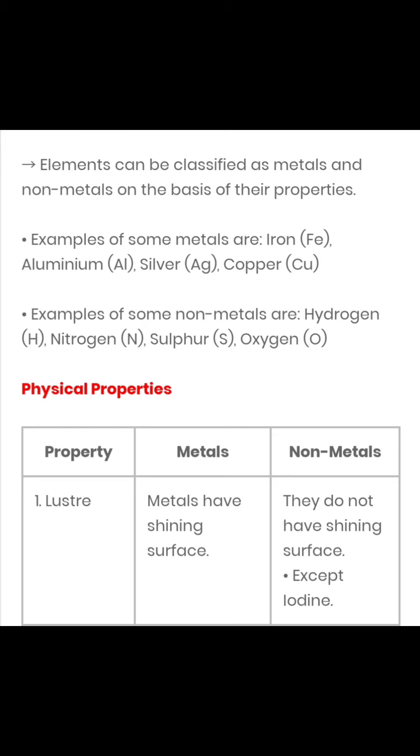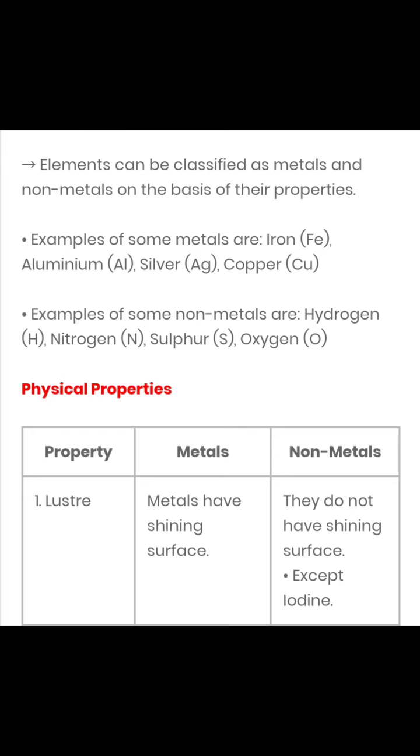So let's start with the physical properties of metals and non-metals, children. So first property we are talking about is luster. What is luster? It is also called metallic luster. Metals in the pure state possess luster. That is, they have a shining surface. This property is called metallic luster.